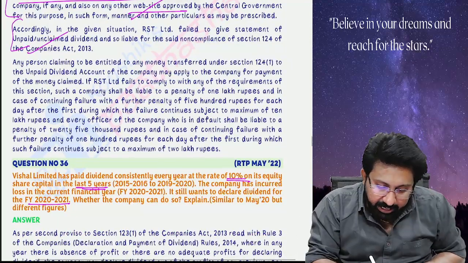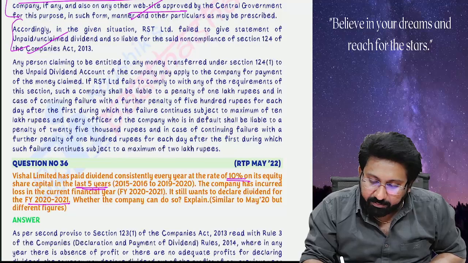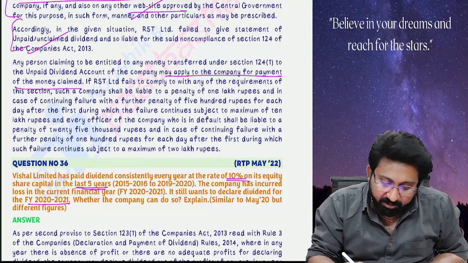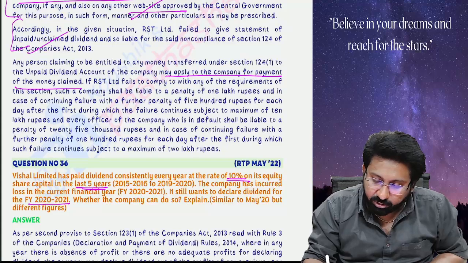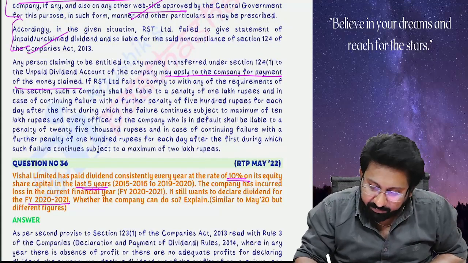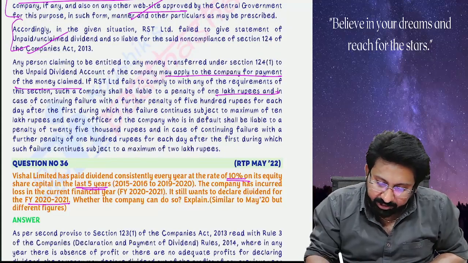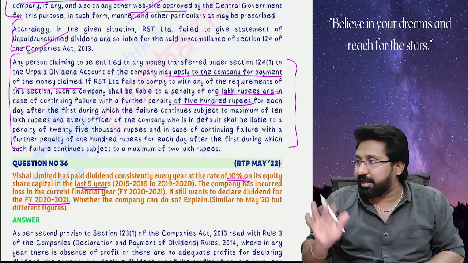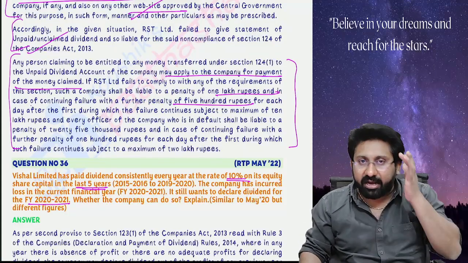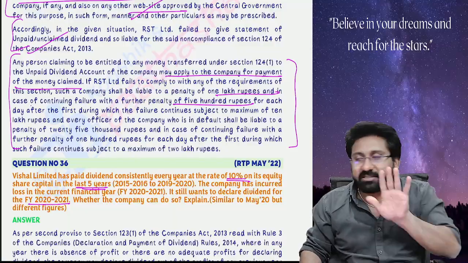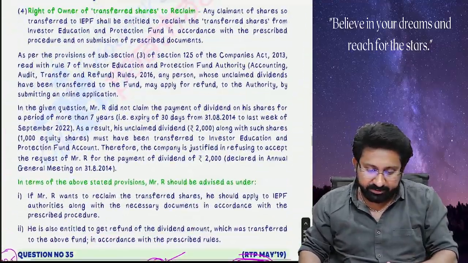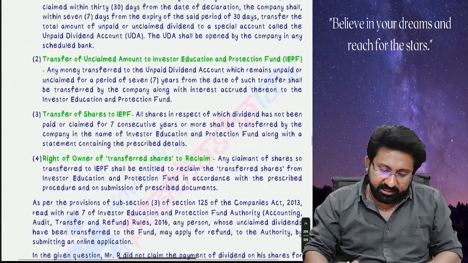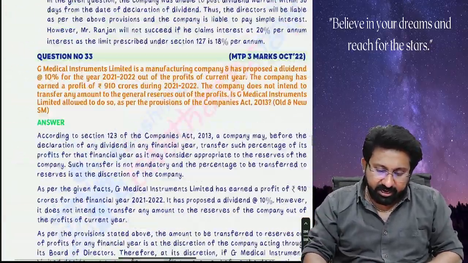Next, any person claiming to be entitled to any money transferred to the unpaid dividend account may apply to the company for payment of the money claimed. If RST Limited fails to comply with the requirements, the company will be liable to a penalty of 1 lakh rupees, continuing penalty, all these things. Penalty chart I have clearly kept, you can read. Penalty is only for remembrance, I don't want to waste time by discussing penalty. Next, unpaid dividend account, same procedure here, so nothing great in this question.